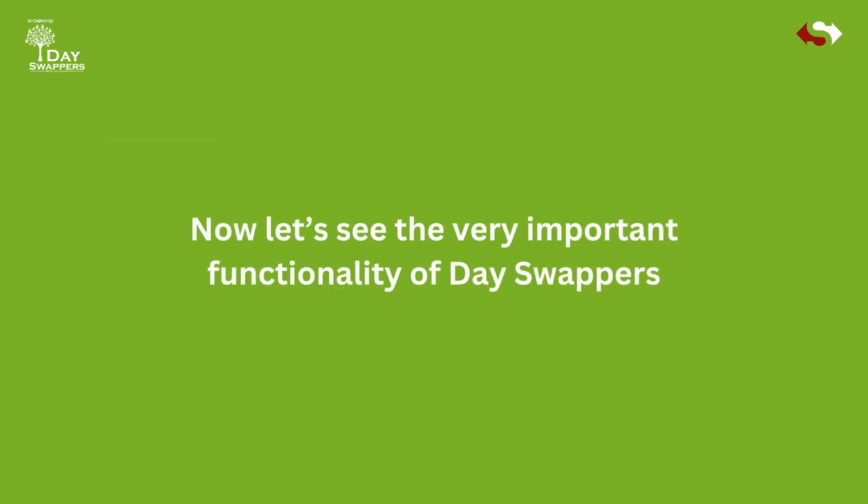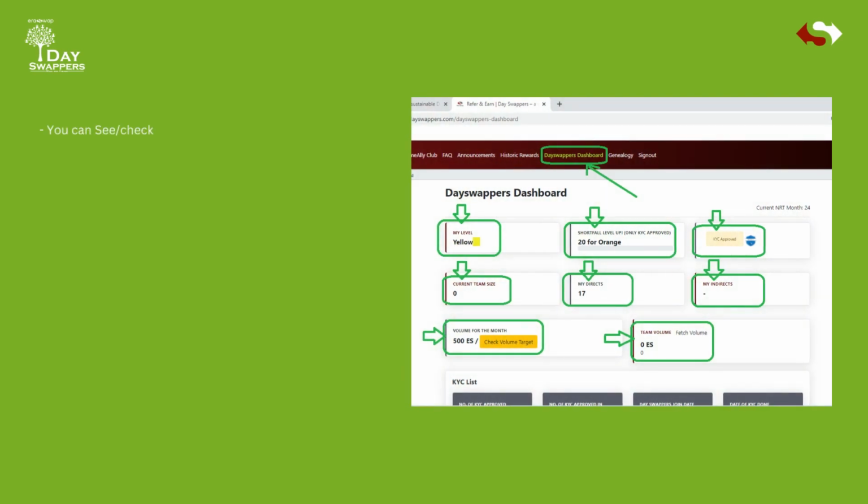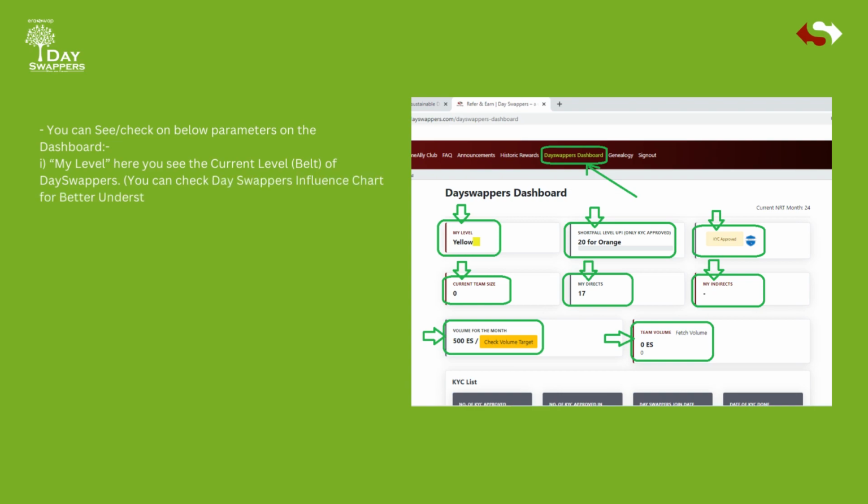Now let's see the very important functionality of DAOswappers. Click on the DAOswappers dashboard option. Following are the things you check on this page. First, my level. Here you see the current level, belt, of DAOswappers. You can check the DAOswappers influence chart for better understanding. Second, shortfall for your next level, belt. This is applicable only when your KYC, minimum level 1, is approved on KYC DApp.